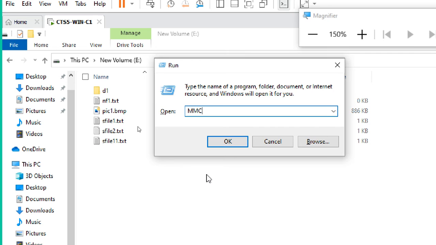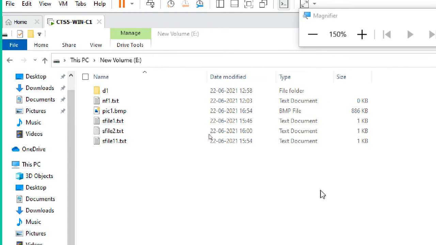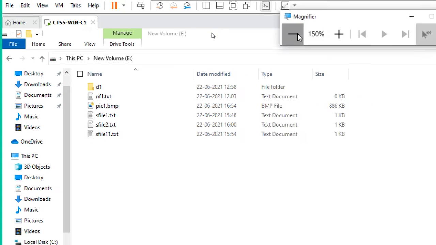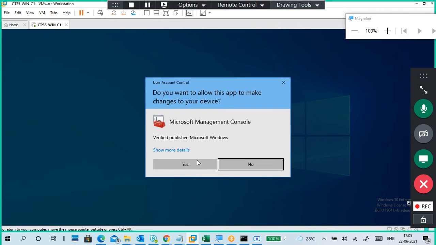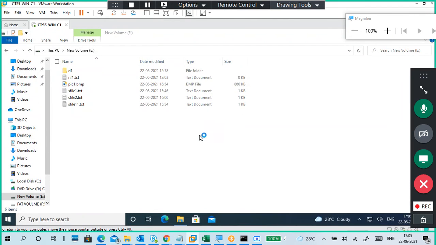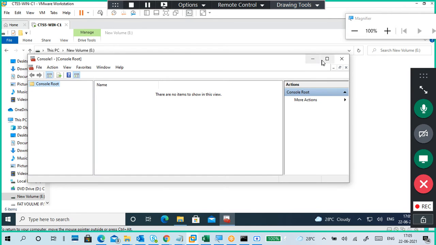It is an empty console, and we can add what you require of management-related tools, like disk management, service management, event management, like that. So click OK, MMC. I'm telling you another path: where to see our certificates or anything like that.